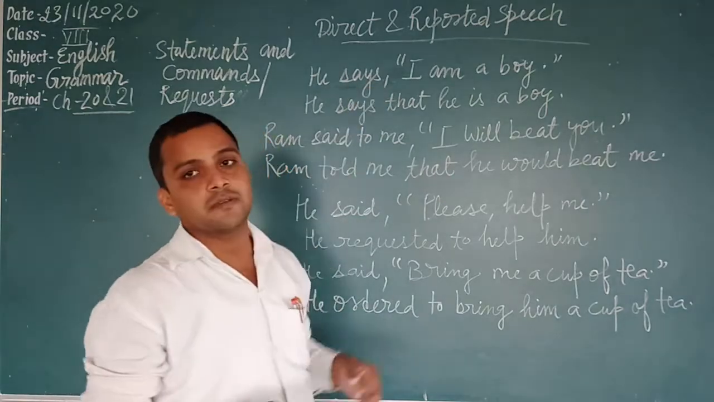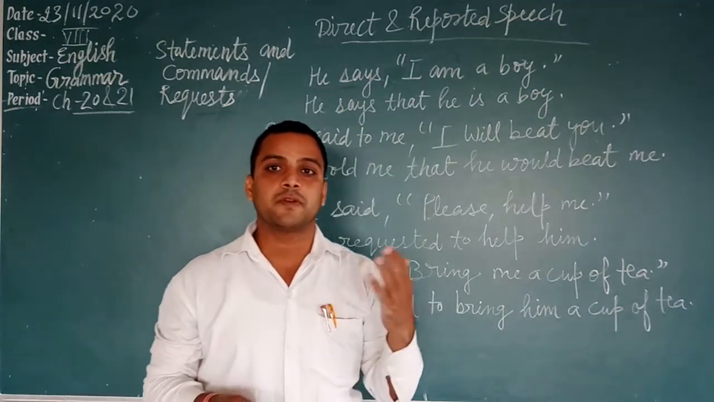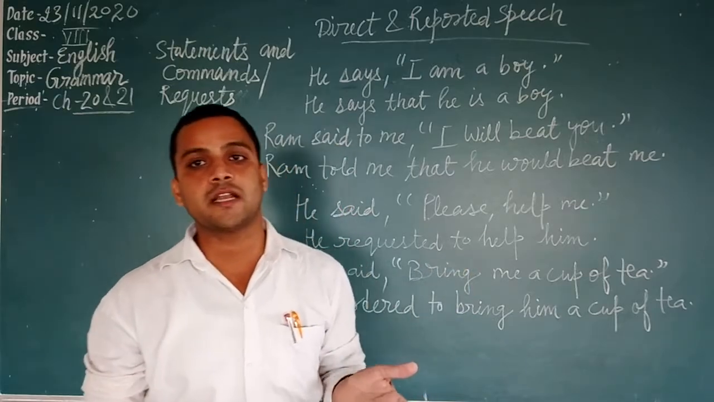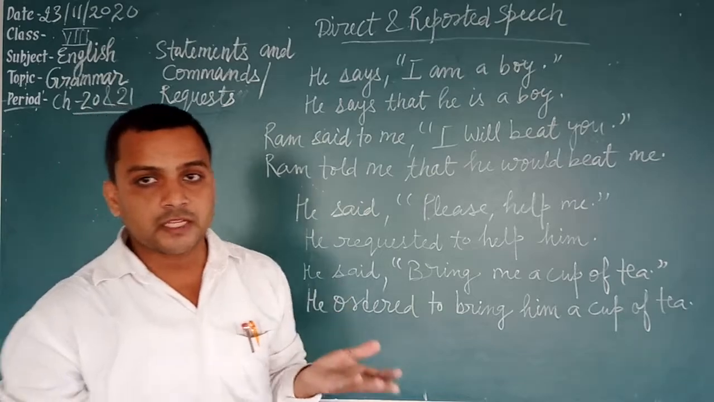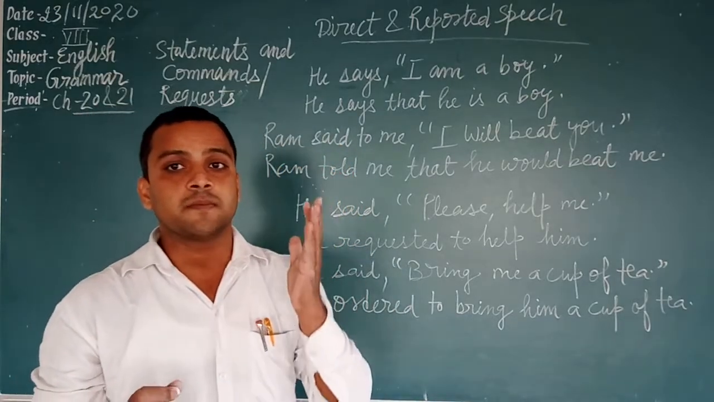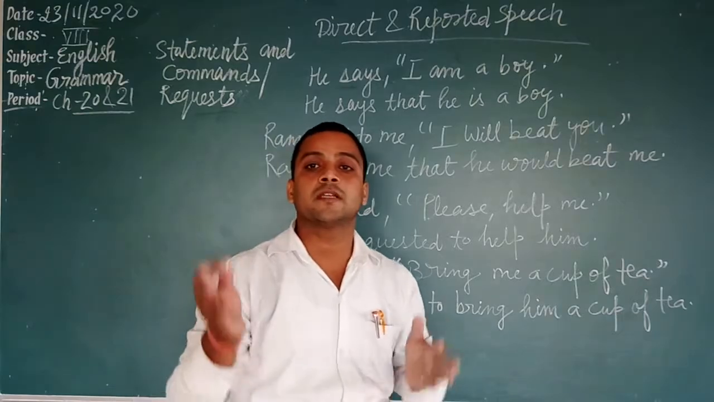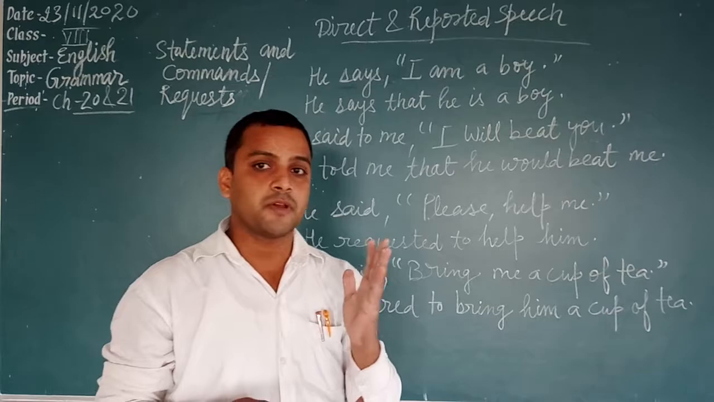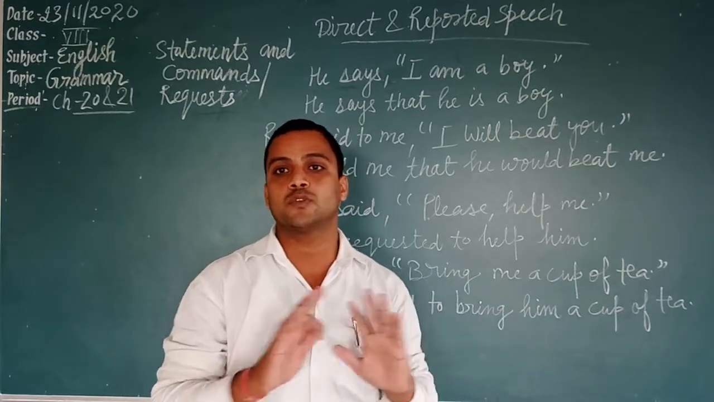If the reporting verb is in past tense, then simple present changes into simple past, present continuous into past continuous, present perfect into past perfect, and present perfect continuous into past perfect continuous. Simple past changes into past perfect, past continuous into past perfect continuous, and past perfect and past perfect continuous have no change.